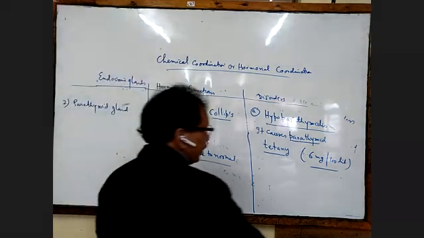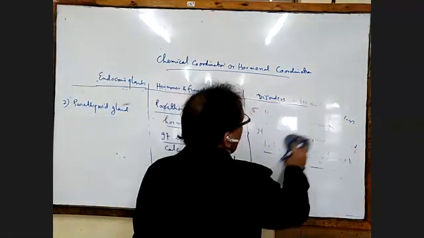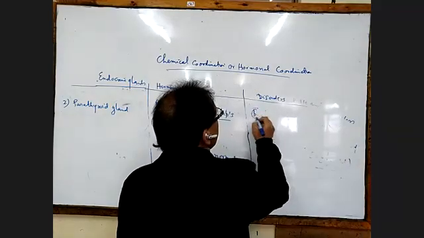Then we go to hyperparathyroidism. Next one, number B, will be hyperparathyroidism.